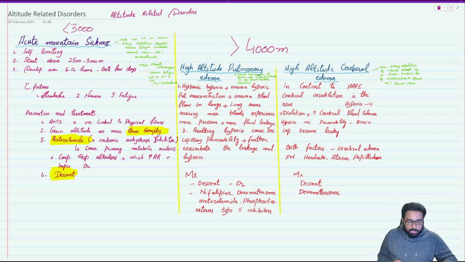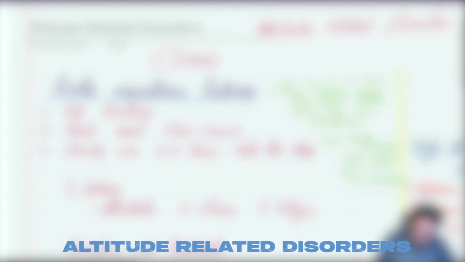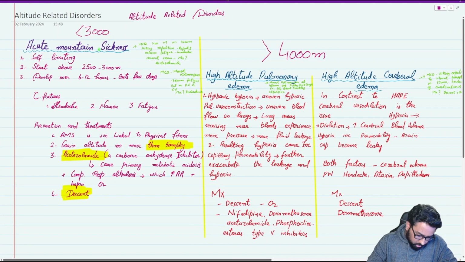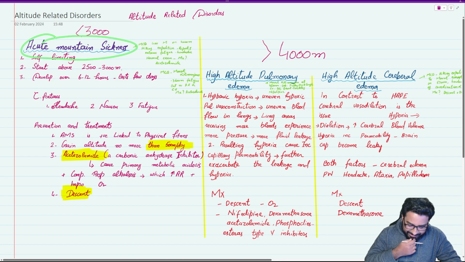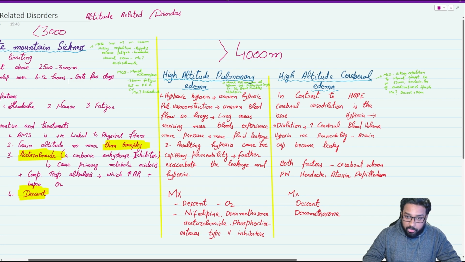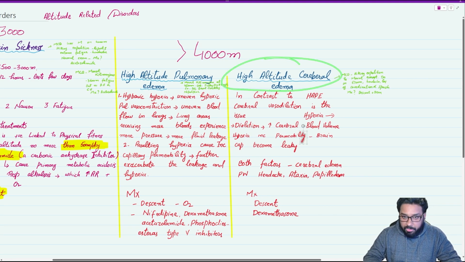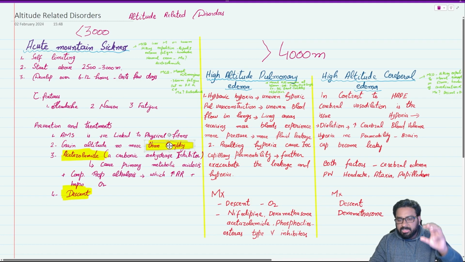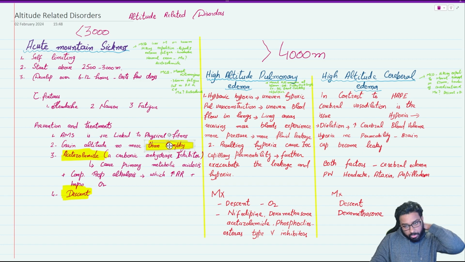So now we will talk about altitude related disorders. There are basically three altitude related disorders: acute mountain sickness, high altitude pulmonary edema, and high altitude cerebral edema. Acute mountain sickness occurs at lower altitude, where someone can feel symptoms of headache, fatigue, nausea, and usually acute mountain sickness is self-limiting.